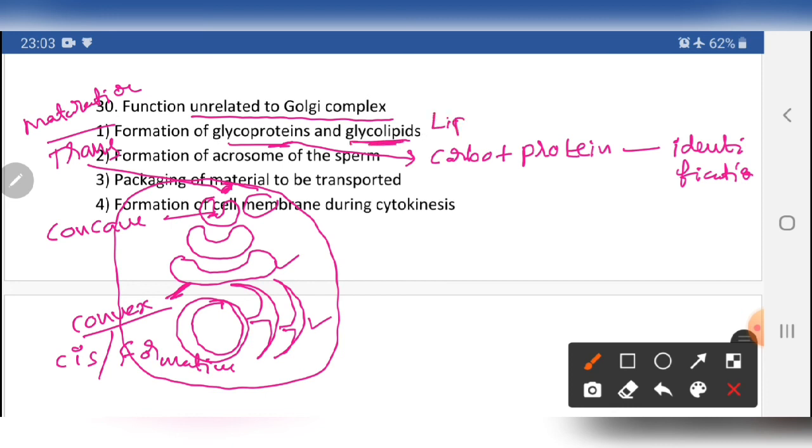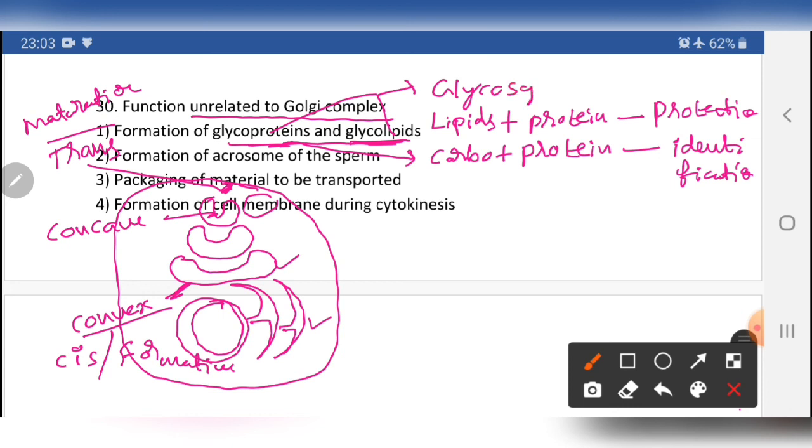Same, lipids that bind with carbohydrate structure. Glycolipids are useful for protection of the cell. These two processes, glycoproteins and glycolipids together, are commonly called the glycosylation process. Yes, so this is related to the Golgi complex.